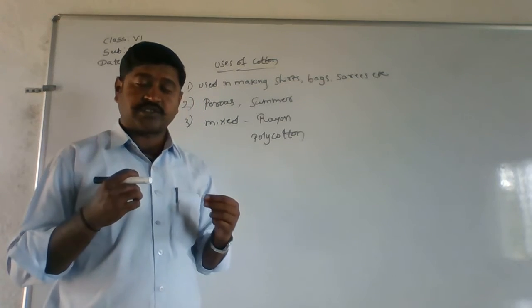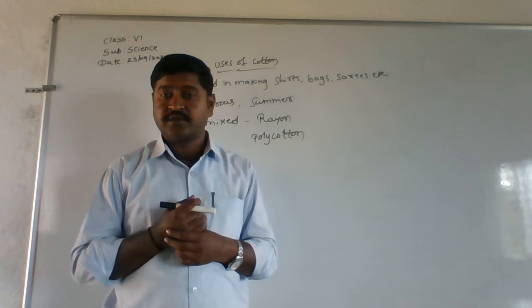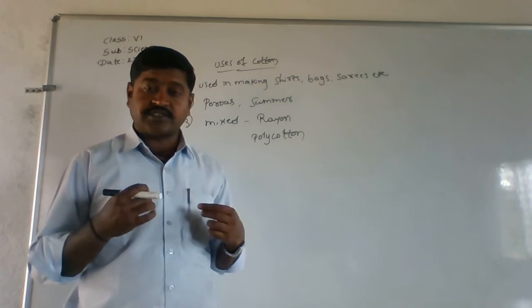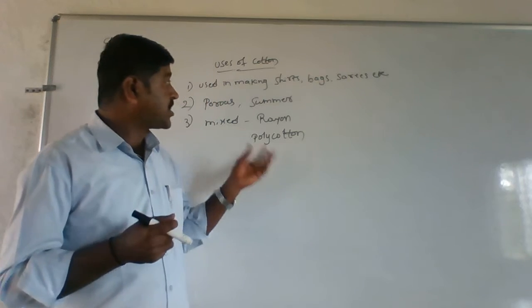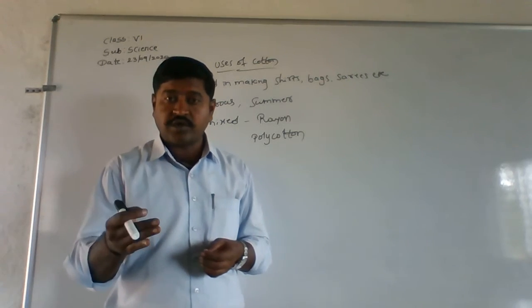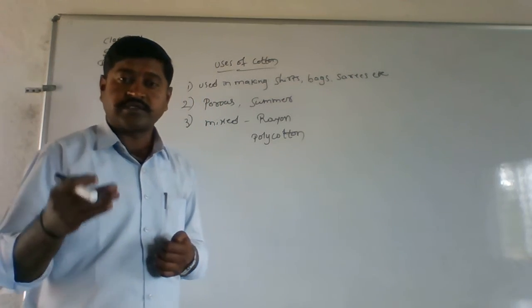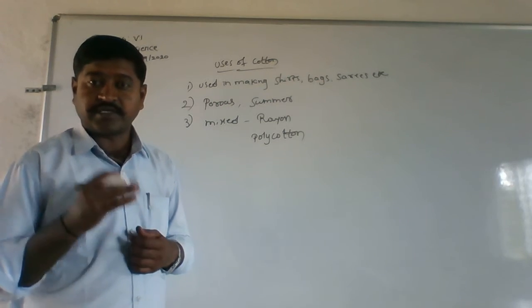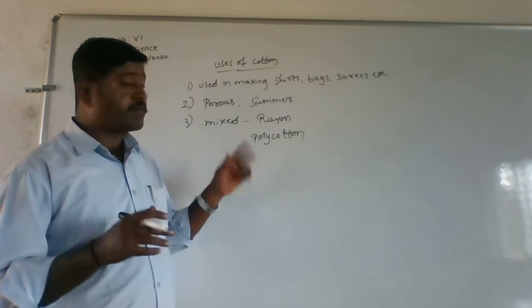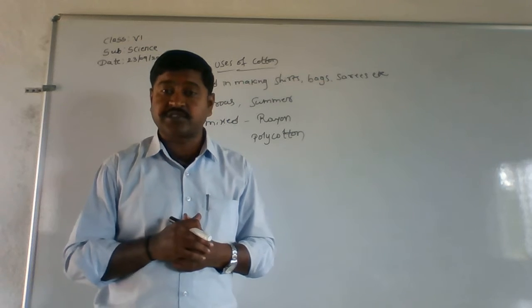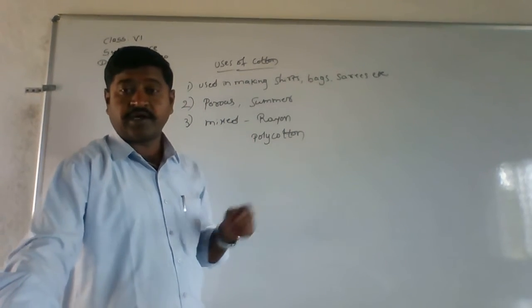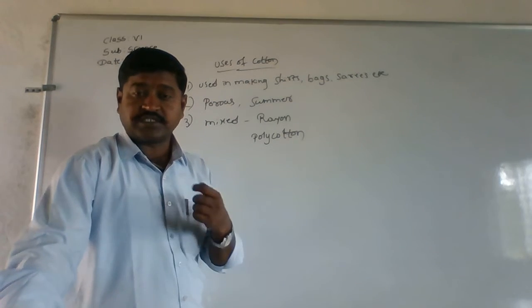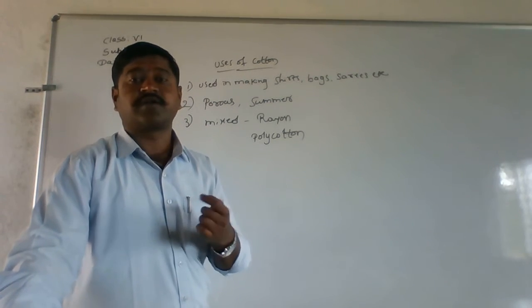So during summers, as we wear this cotton, the sweat in the body is going to be absorbed by the cotton and it keeps us cool even during hot summer days. Then third, this cotton is mixed with other types of fibers and then rayon and polycotton are formed. These are the uses of cotton.